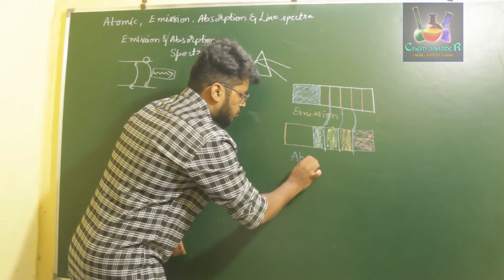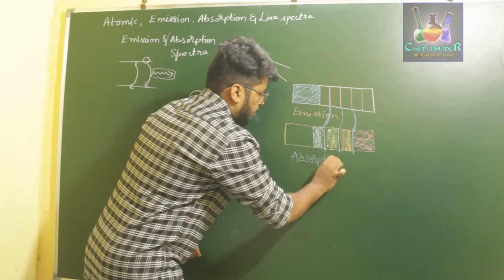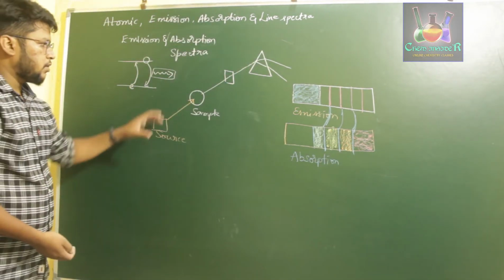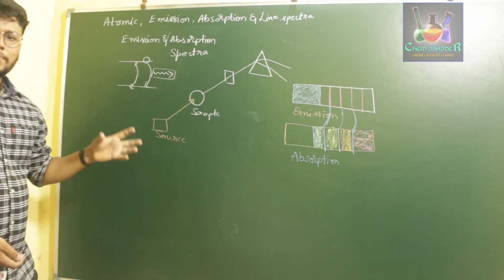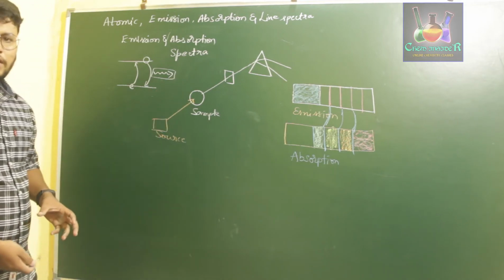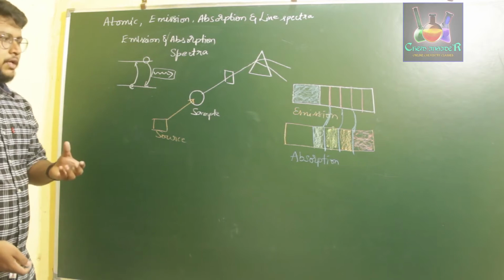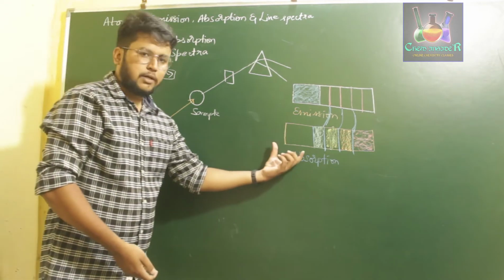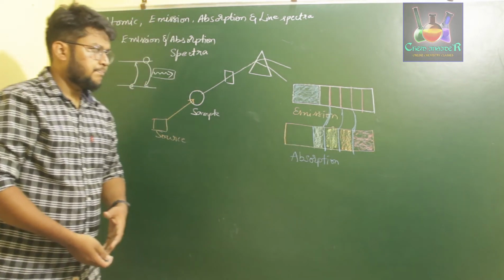So when a certain amount of radiation is incident on the sample, the sample absorbs some amount of radiation. The particular wavelength of that absorbed radiation will appear dark in the absorption spectra.